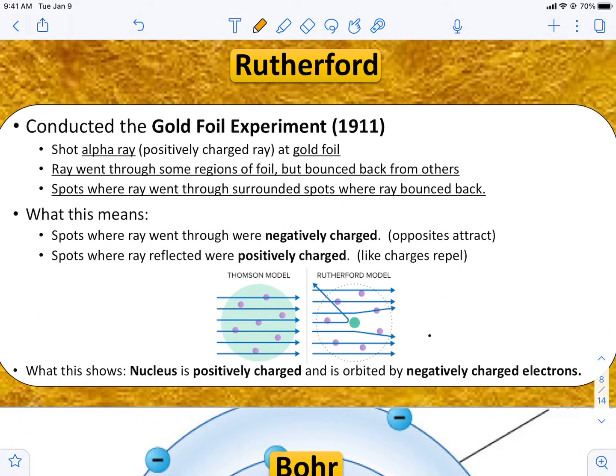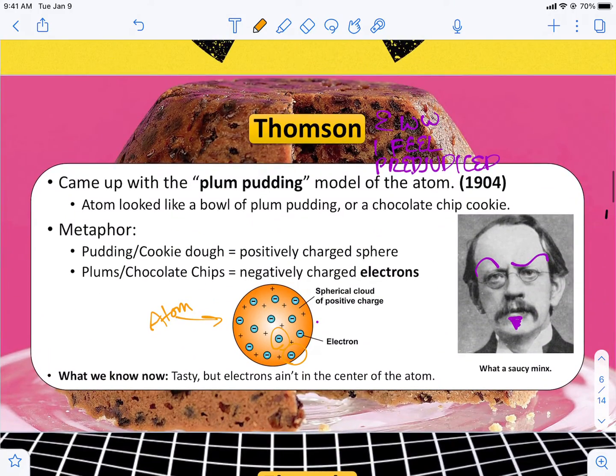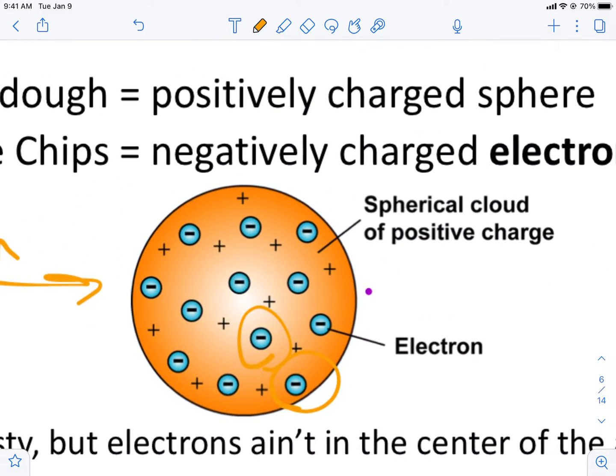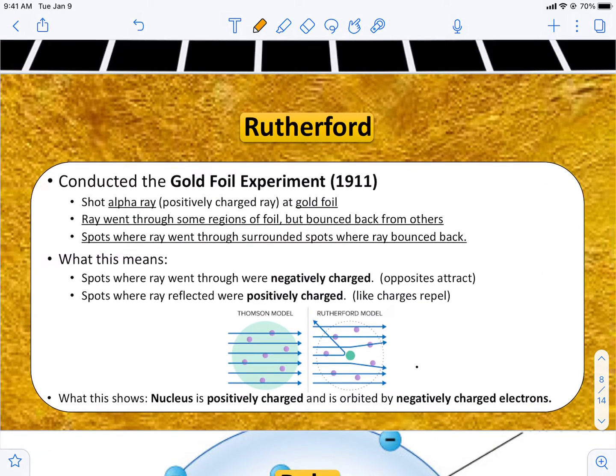So Rutherford came around in 1911, and he was the guy who figured out that the nucleus was positively charged and it was orbited by negative electrons. So he was the guy who fixed Thomson's theory, because Thomson thought that the electrons were in the middle. But Rutherford came out and he's like, hey, these are actually outside the atom. So how did he do this?